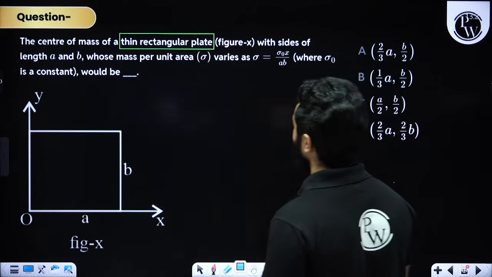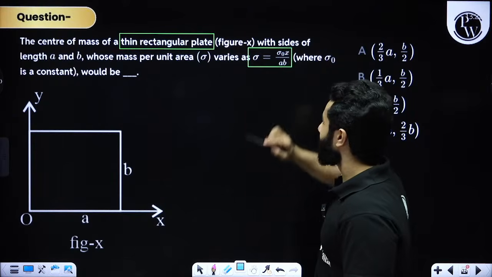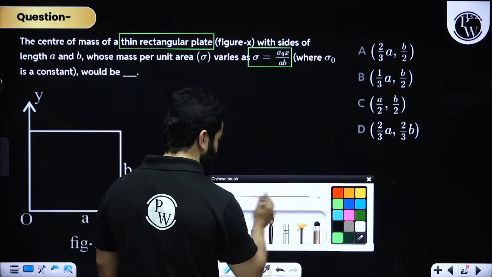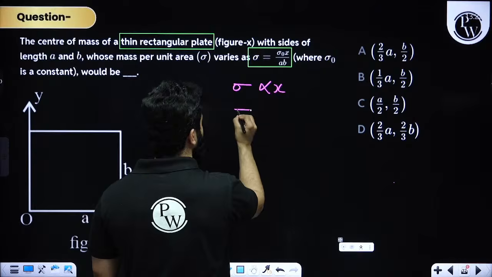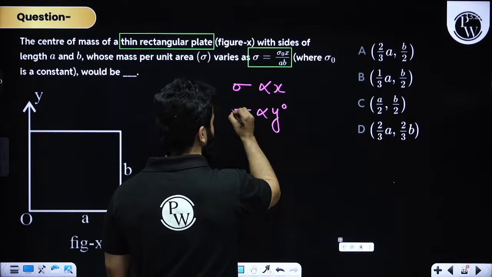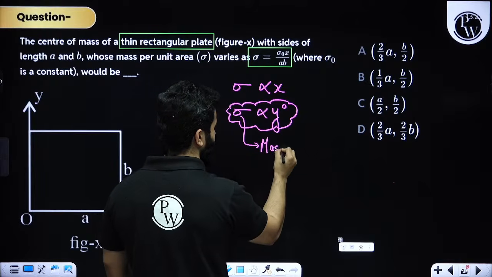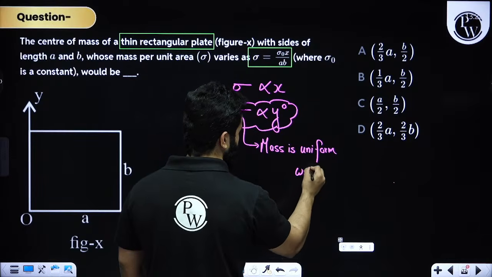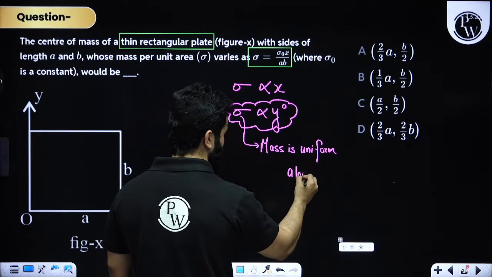See, we have got a thin rectangular plate and the sigma varies something like this, right? That means sigma only depends upon x and it is independent of y. If it is independent of y, that means mass is uniformly distributed along the y-axis.